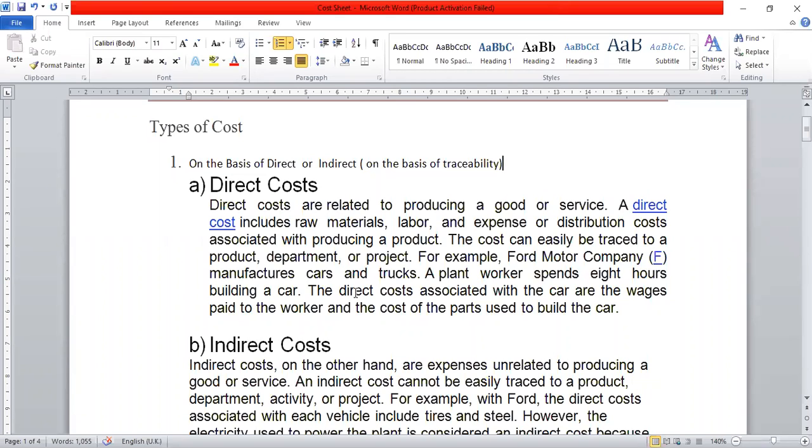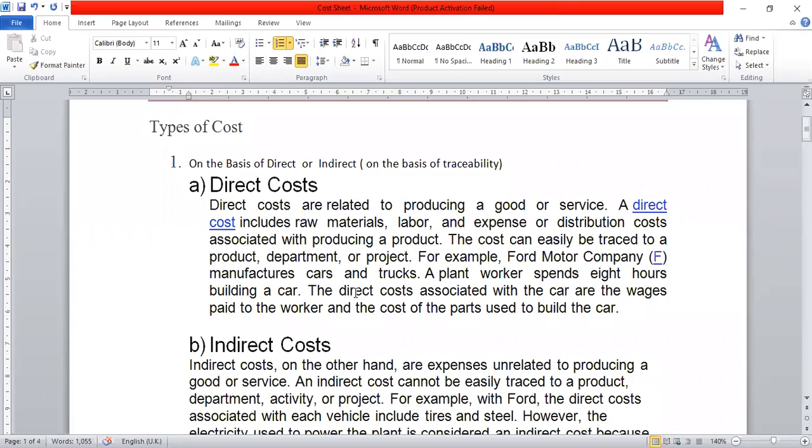Or if a garment manufacturing company, a shirt manufacturing company is there, the direct cost is raw material, that is cloth. Without cloth, we cannot produce the goods. And how much cloth is required for one shirt, we can easily identify. So these are called direct cost. There are mainly three types of direct cost: direct material, direct labor, and direct overheads.